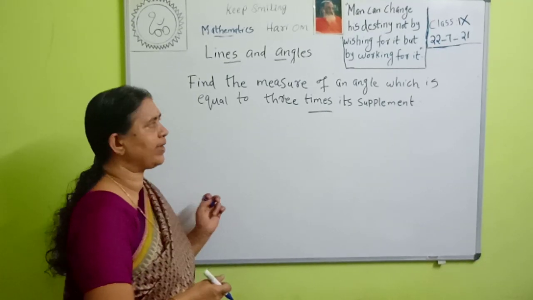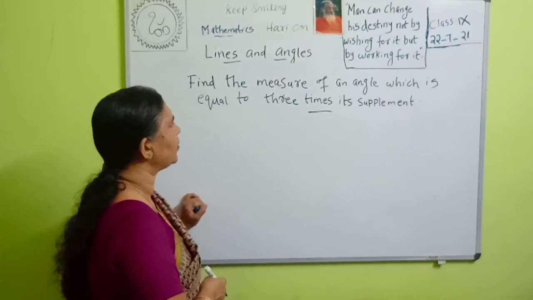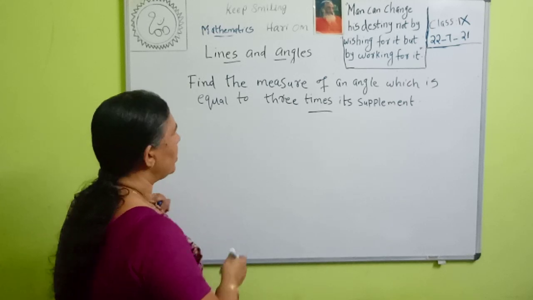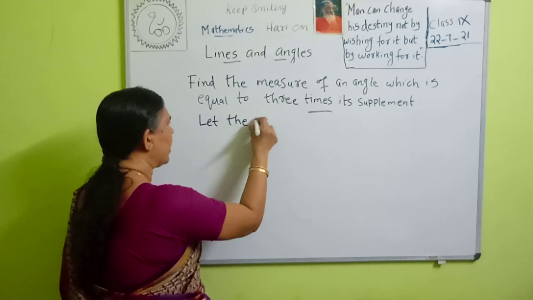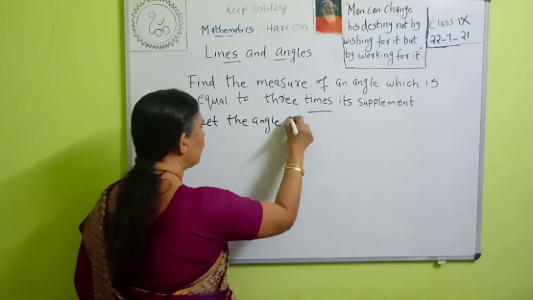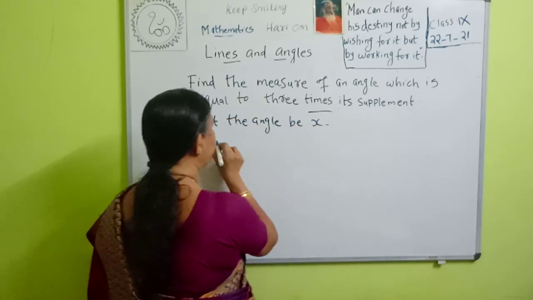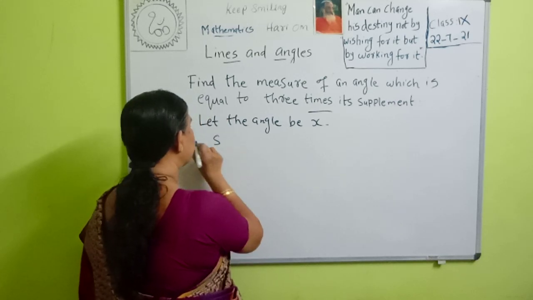Next question. Find the measure of an angle which is equal to 3 times its supplement. Then let the angle be x. What is the supplement of the angle?